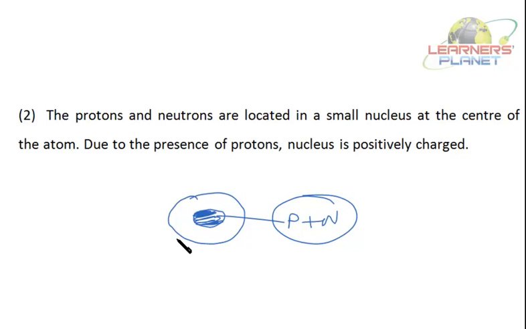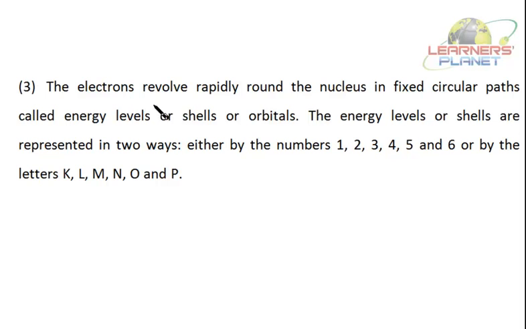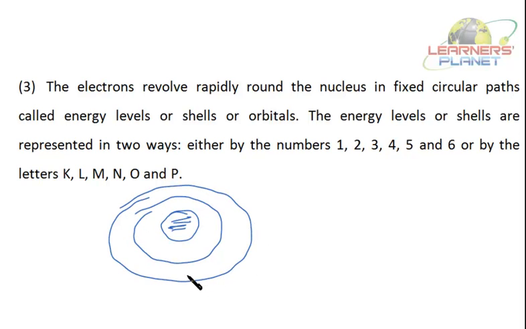Now what about the electrons? Bohr proposed that the electrons revolve rapidly round the nucleus in fixed circular paths called energy levels or shells or orbitals. Now Bohr is proposing that the electrons are revolving in fixed circular paths. Their path is fixed. This particular fixed circular path is called the energy level or shell or orbital.